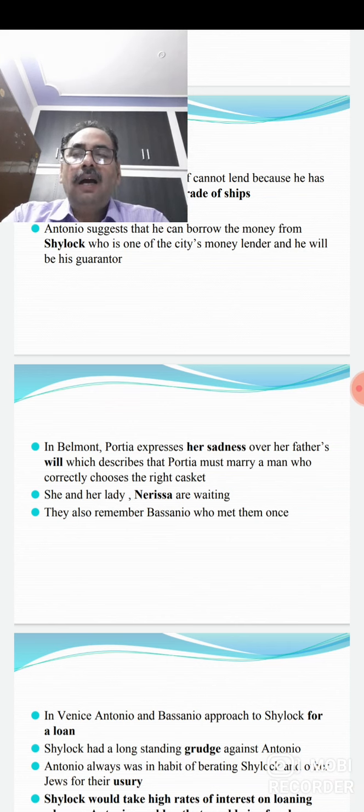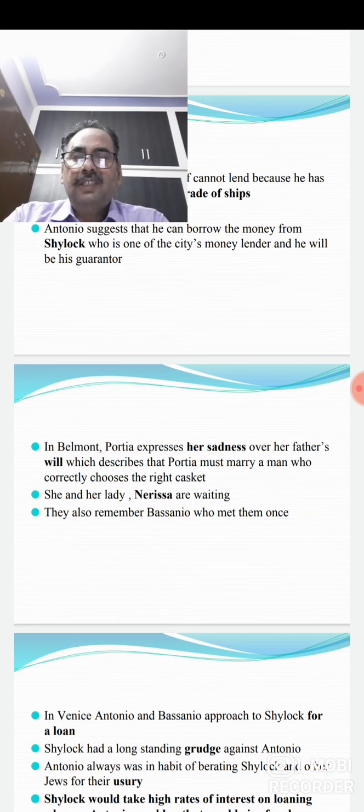That is, her father had three caskets, and in one of them there was the portrait, the photo of Portia. So, any suitor who wants to marry Portia first has to choose the right casket.